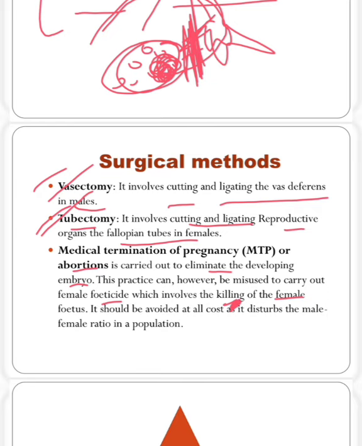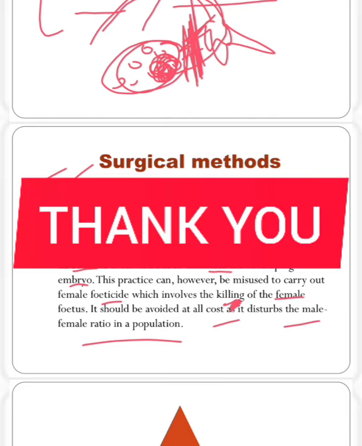It should be avoided at all cost, as it disturbs the male female ratio, because if females are not born, then the female male ratio will be hampered. So that's why an imbalance will come in the environment. So this process of sex determination in the fetus has been cancelled. Okay, so these were the surgical methods.